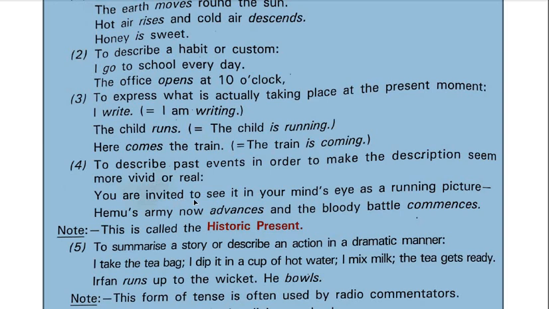You are invited to see it in your mind's eye as a running picture. Hemu's army now advances. Here you can understand better. Hemu's army now advances, this is present tense, and the bloody battle commences.